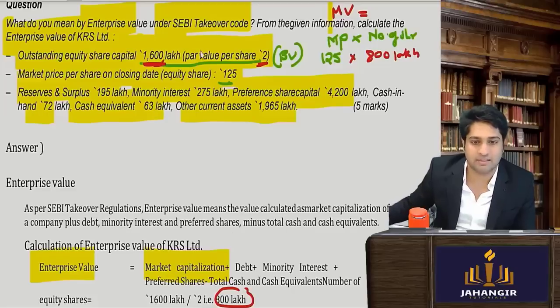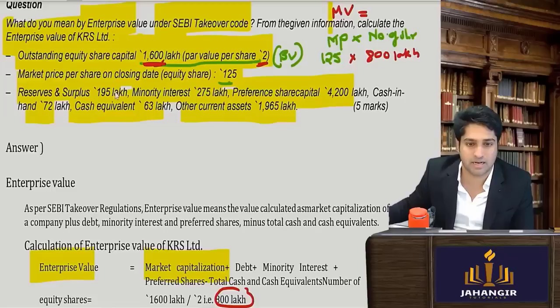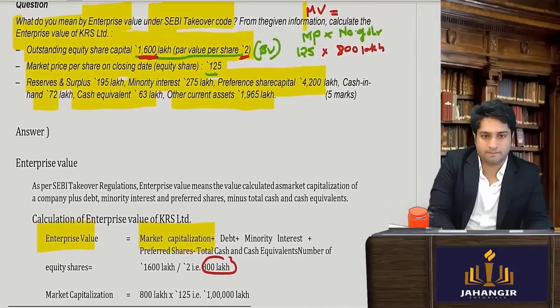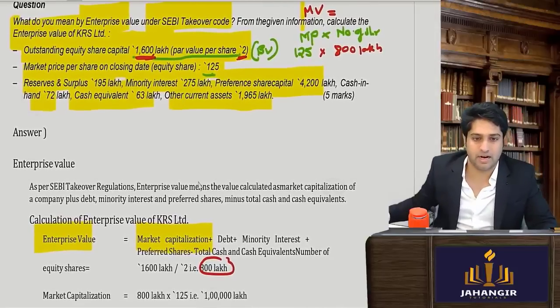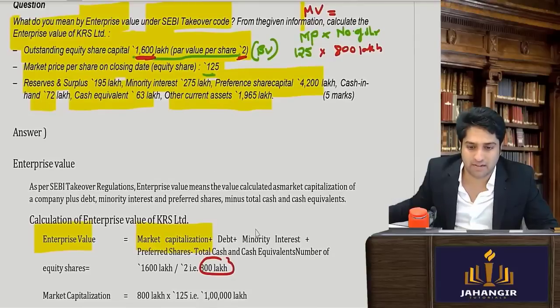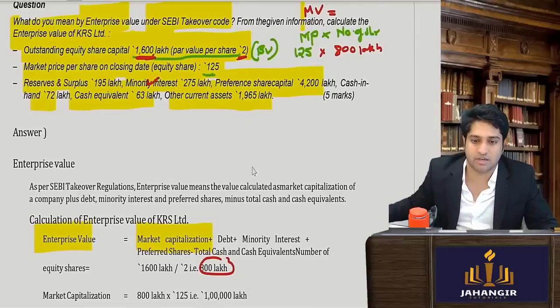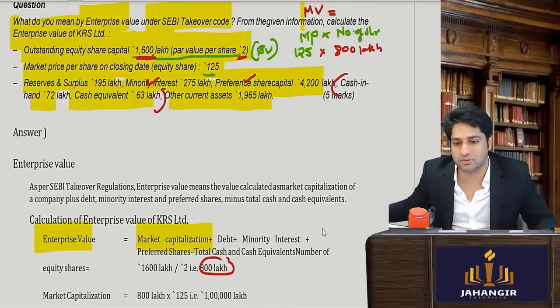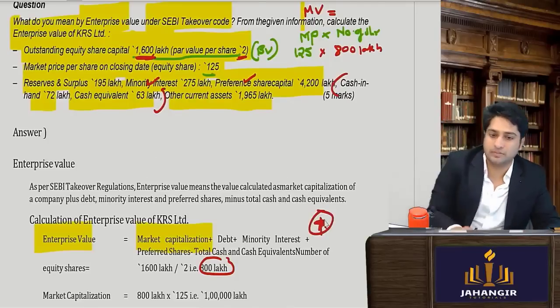then I require the debt amount. What is the debt? I'll have to pay the debenture holders and the creditors also. Is it given? No debt in the company. Zero debt. Then do they have minority shareholders? Yes, minority shareholders. They also have preference shares. And cash equivalents will be subtracted. No other adjustment is needed. Formula is this only. Clear till here?